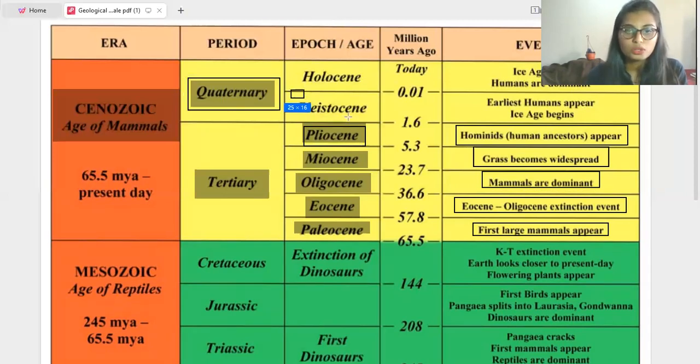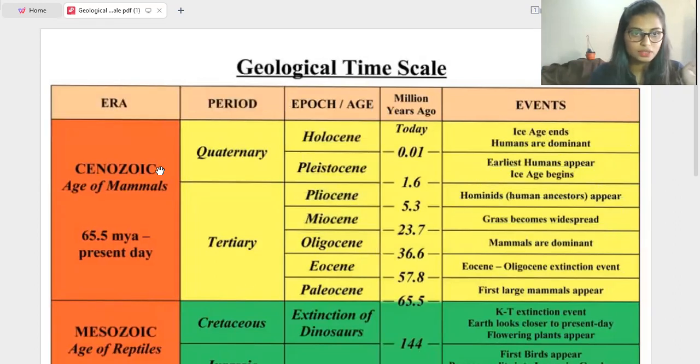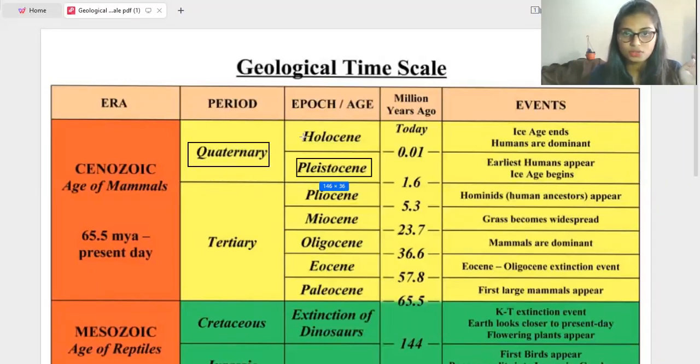That is Pleistocene and also Holocene. Okay, in the Cenozoic era, right? So in the Cenozoic era, there is the Quaternary period. In the Quaternary period, two different ages are there: Pleistocene and Holocene. The Pleistocene takes place from 1.6 to 0.01 million years ago.